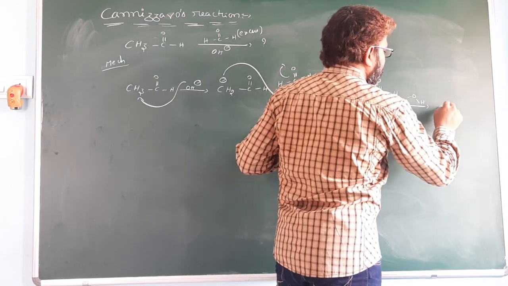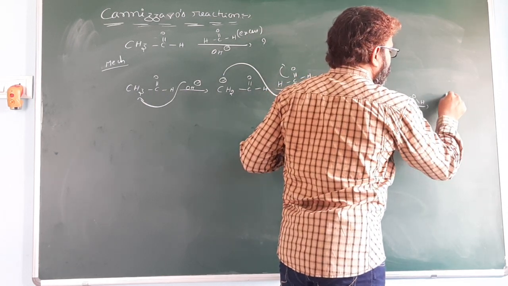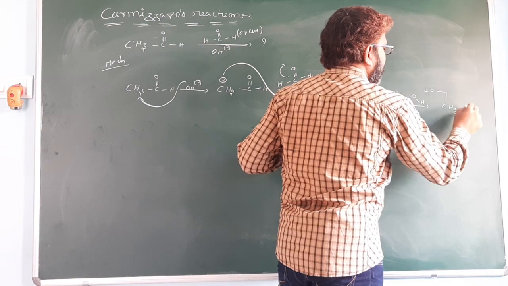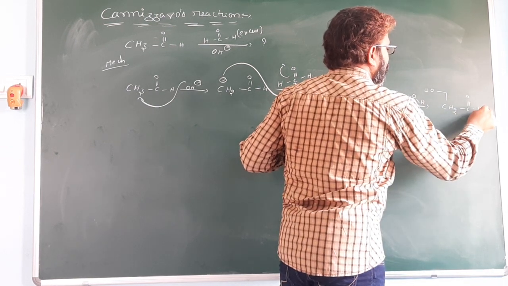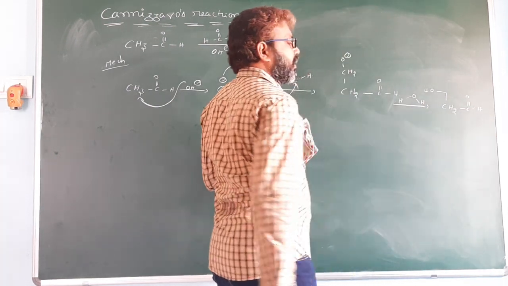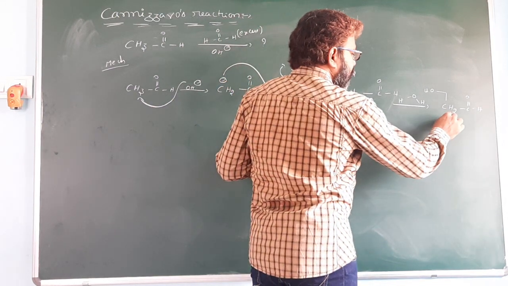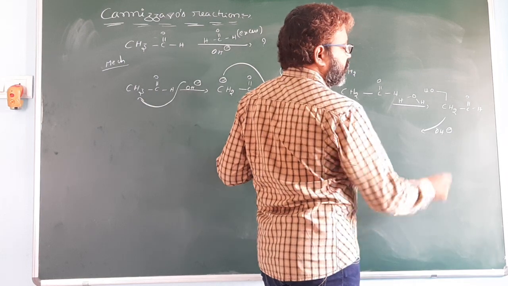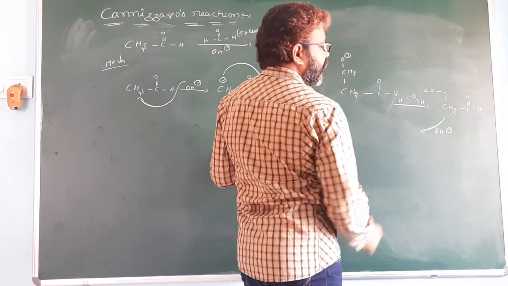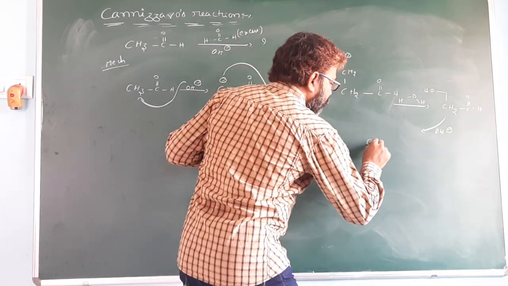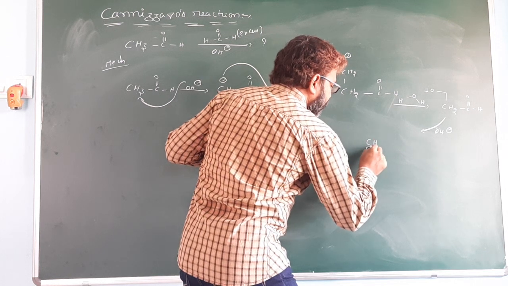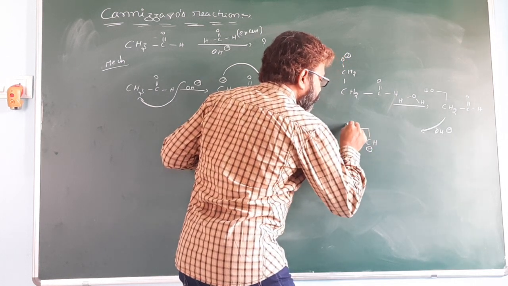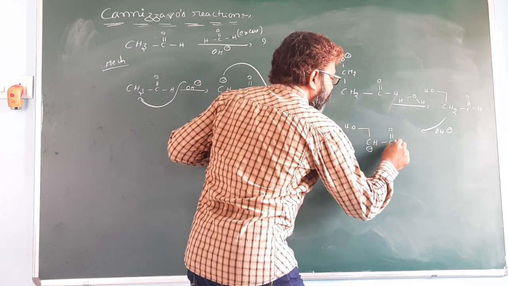H plus attacks here to give CH2OH C double bond O. This carbon has alpha hydrogen, and the reaction takes place in basic medium. Now OH minus subtracts the proton from this carbon to give CH minus C double bond O.